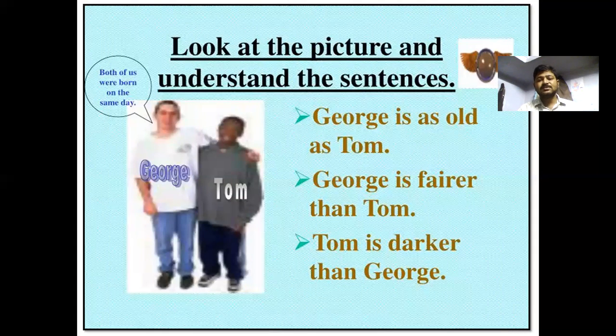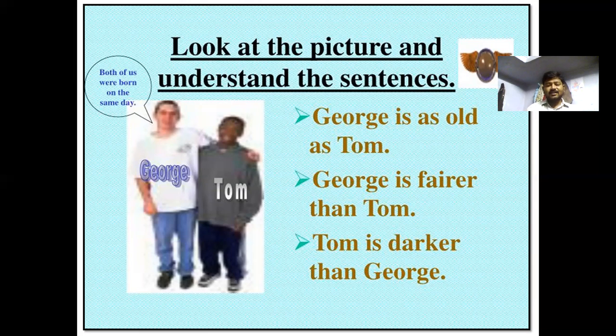Look at the other sentences and try to understand the pictures. George is as old as Tom. George is fairer than Tom.